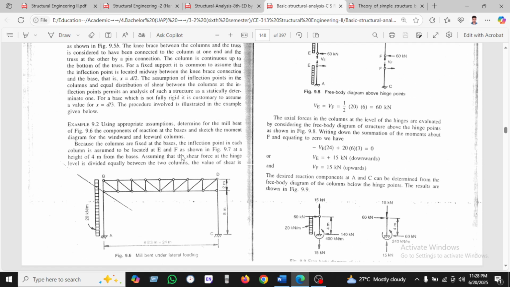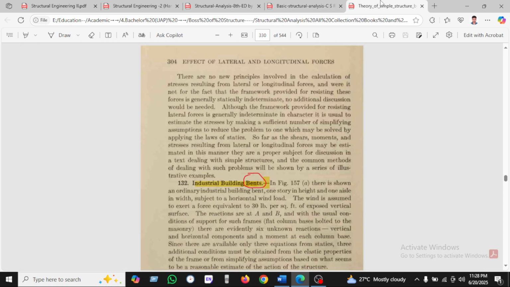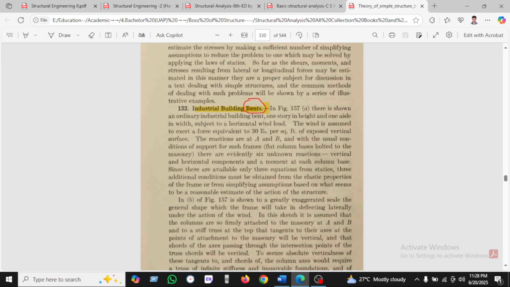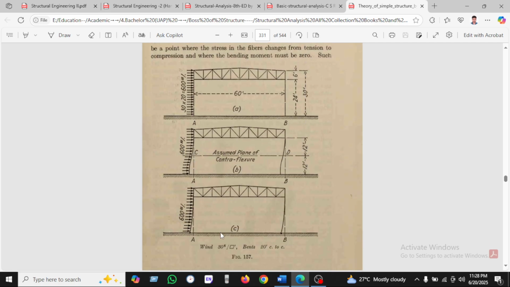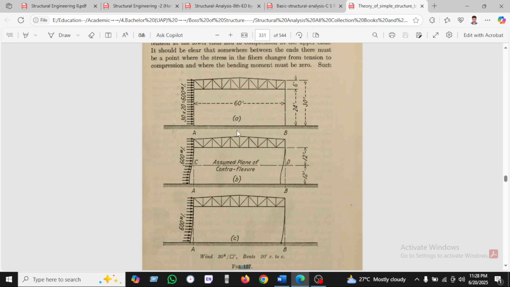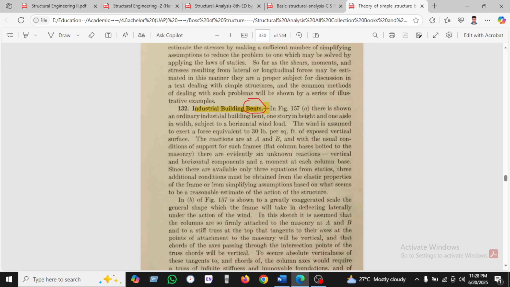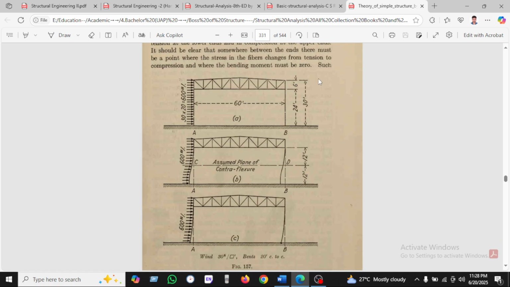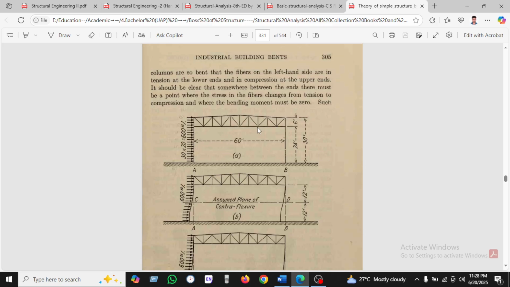If we go here, this is the book on theory of simple structures by Sharon Bowder. You can see the industrial building bent shown in figure 15.7, 15.7A. This is 15.7A, showing an ordinary industrial building bent, one story in height, with one side subjected to the horizontal wind load. So you can see this is the wind load.